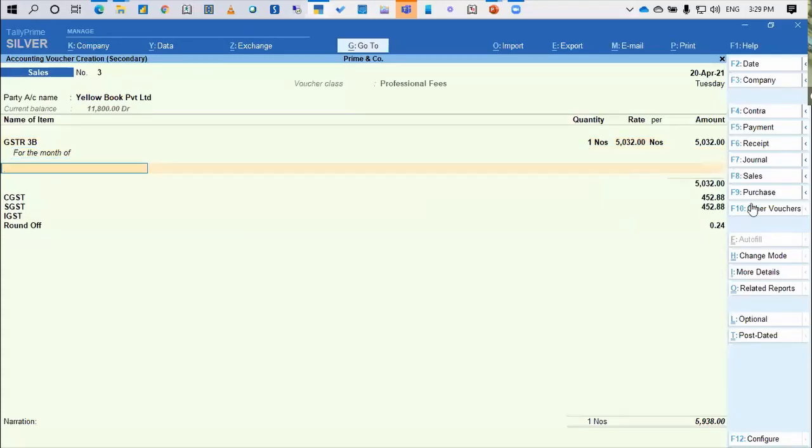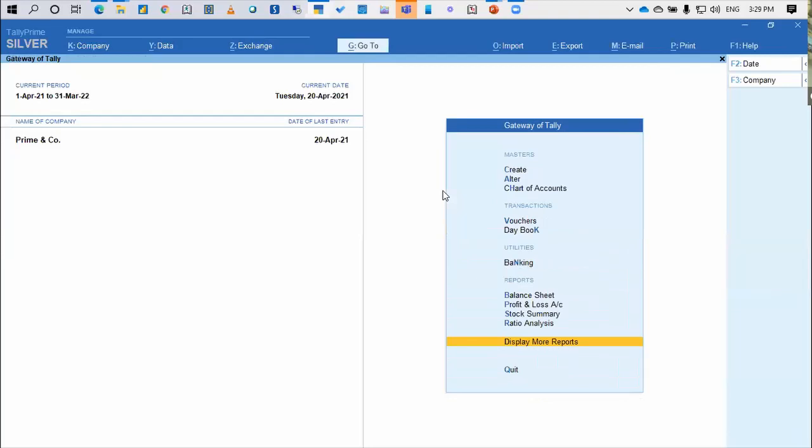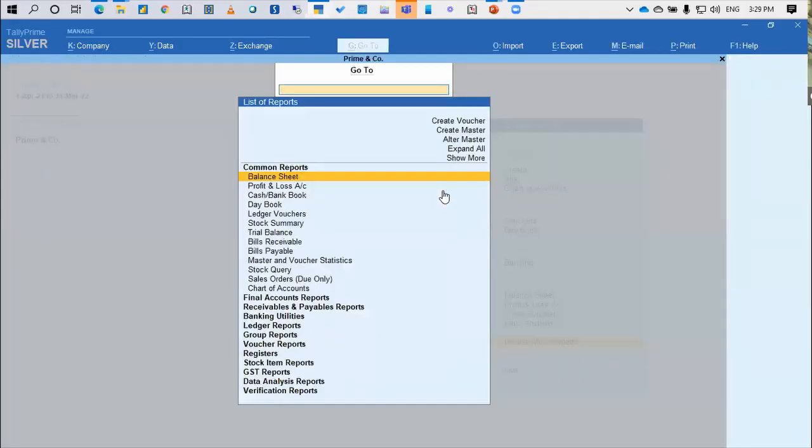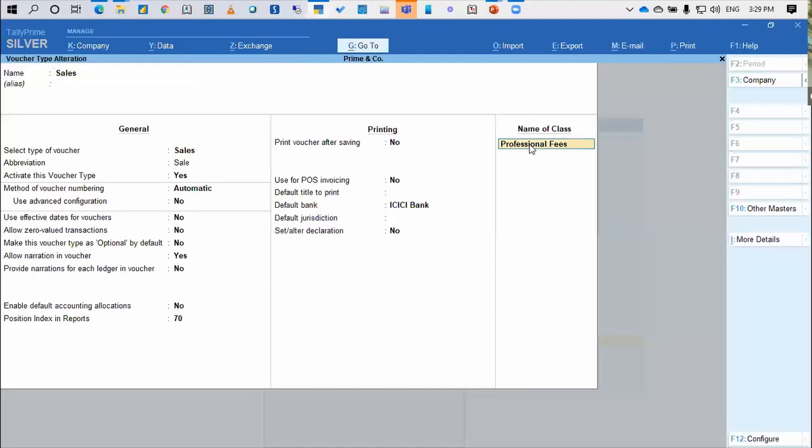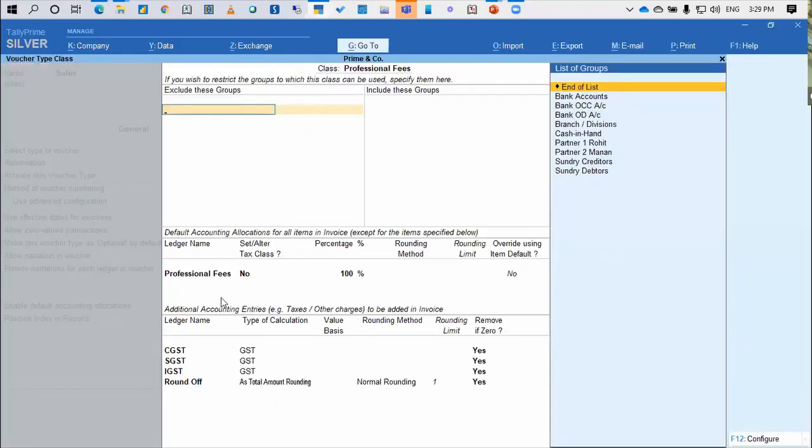Now, if you see, Tally has calculated the GST amount, CGST and SGST, and it has also automatically calculated the round off amount. So my total invoice will always be in a complete rupee and not the point figure. That is how the functionality works. So again, just one more time showing you this. I went into Go To, Alter Master, Voucher Type, Sales. I'm going to the professional fee class, and I've just given this configuration. You may take a screenshot of this so that you remember what is to be done.